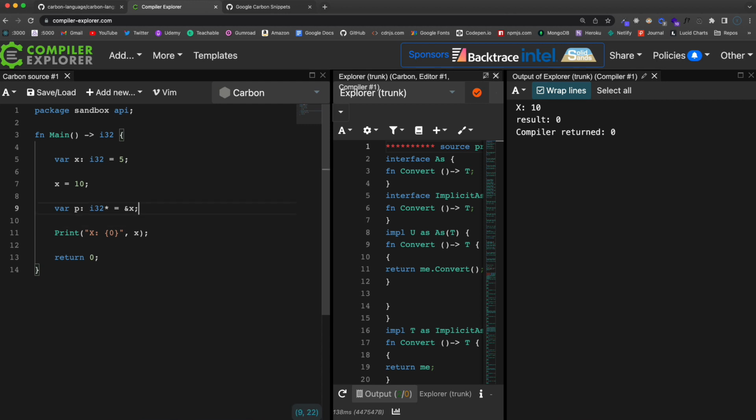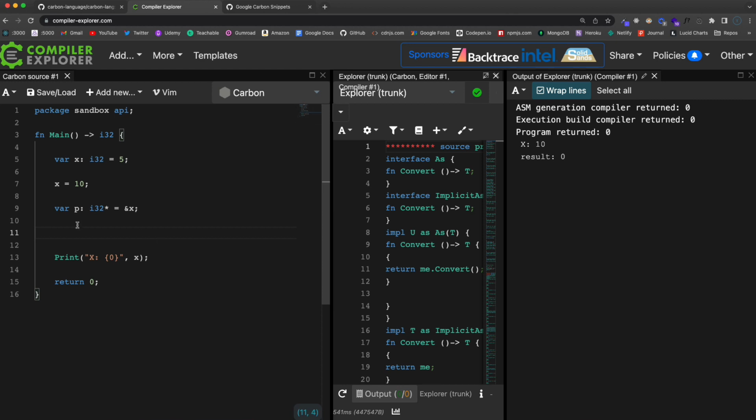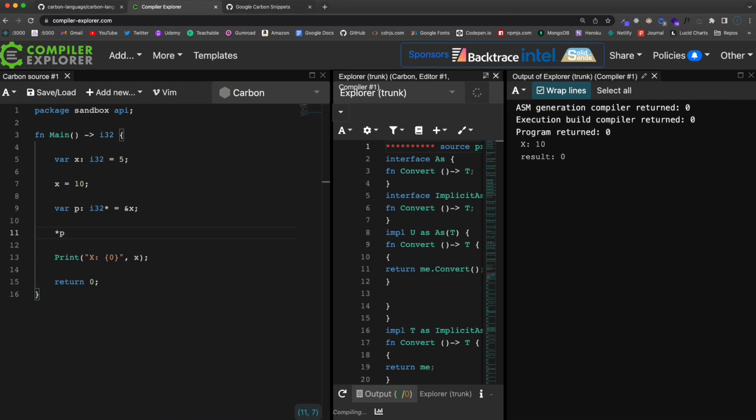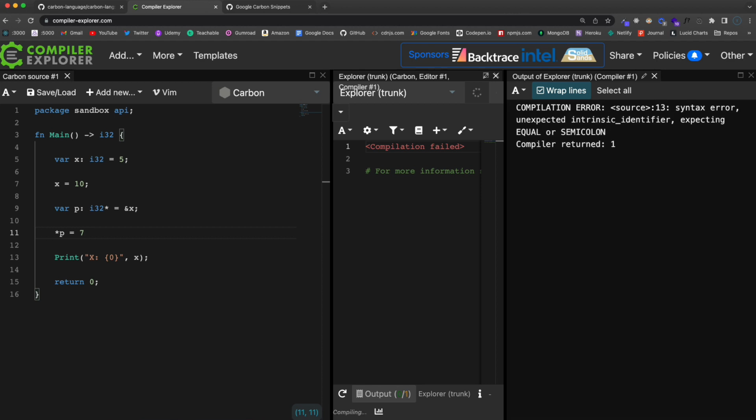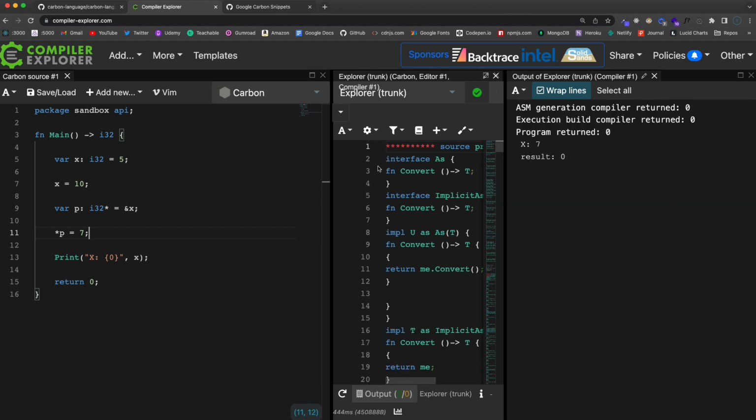So now that I have a pointer pointing to x, and the p here is arbitrary. I just called it p for pointer, but this could be anything. You can call your variable anything. But it's pointing to whatever this x is equal to. So if I were to take that pointer by saying asterisk p, and then I set that equal to 7, and then we look over here, you'll see that x is now equal to 7. All right, we didn't explicitly set x to 7 anywhere, but since we have this pointer and then we updated the pointer value, that's going to update that x value.